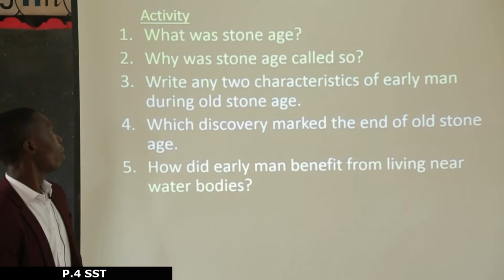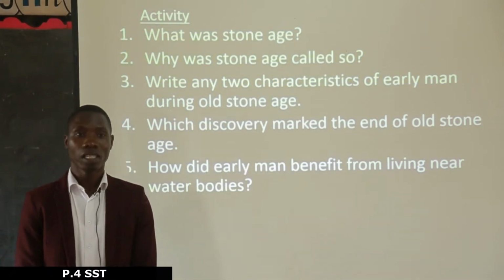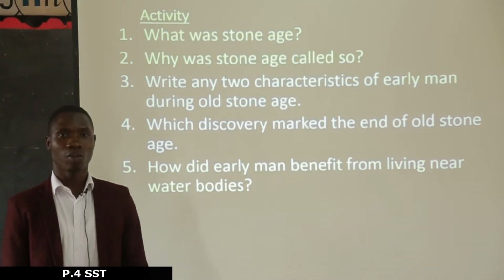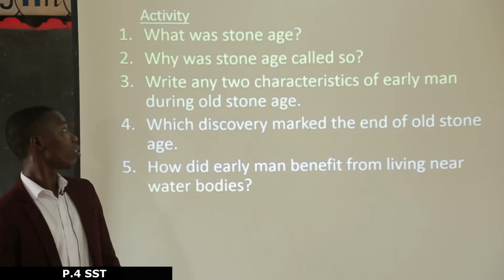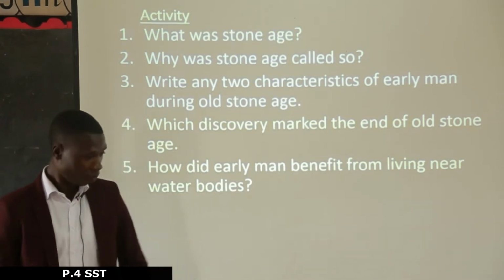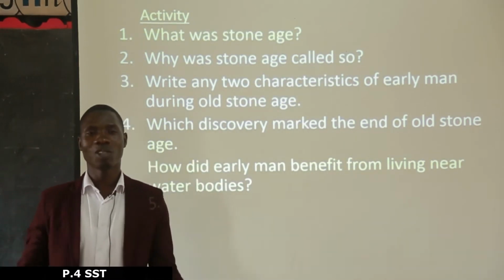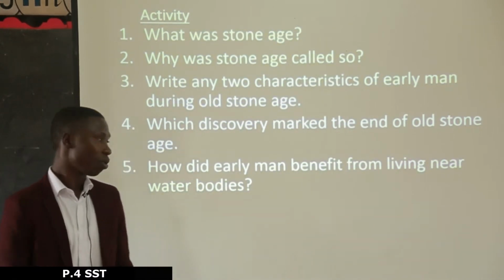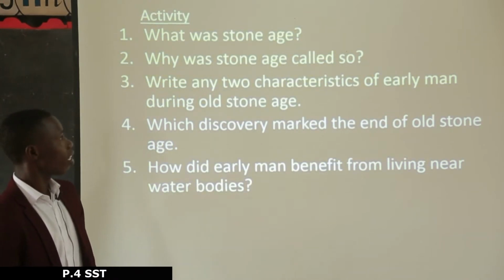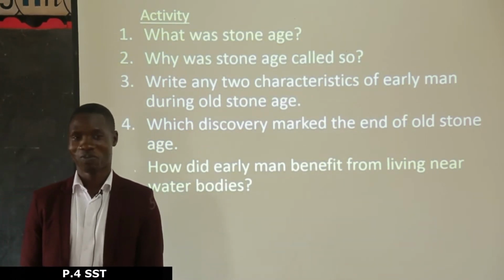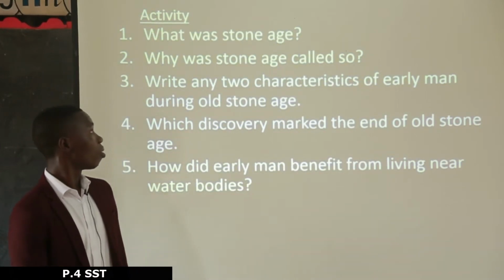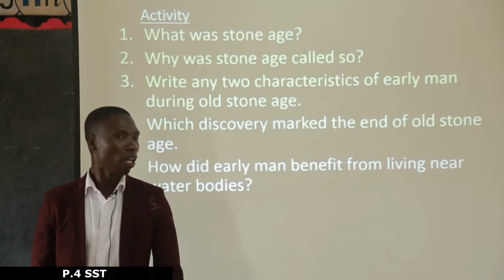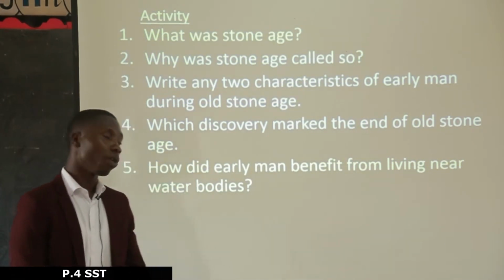Okay, question number 1, what was Stone Age? Here you have to consider the tense. Which tense is this one? Past tense. So your answer should be in past. So I expect you to say Stone Age was the period when early man used stone tools, or used tools made out of stone or stones. Question number 2, why was Stone Age called so? It was called so because early man used stone tools, or early man used tools made out of stones.